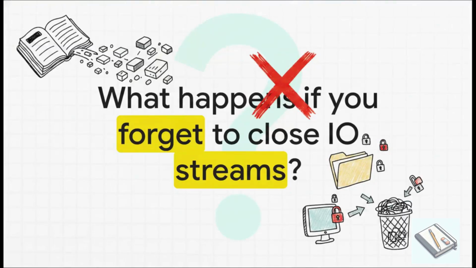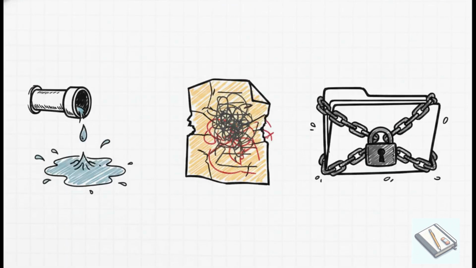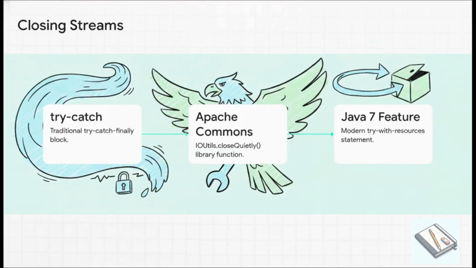So, quick question. What actually happens to our diary app if we forget to close those file streams? It's bad news. You'll get resource leaks, corrupted data, and it totally locks the file from other apps. To safely close them, use a manual finally block, Apache Commons, or the try-with-resources statement.